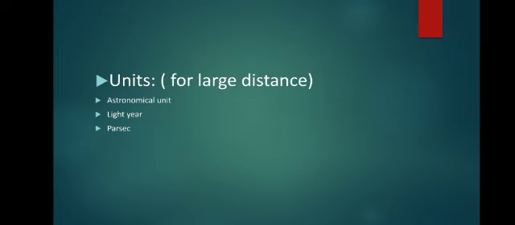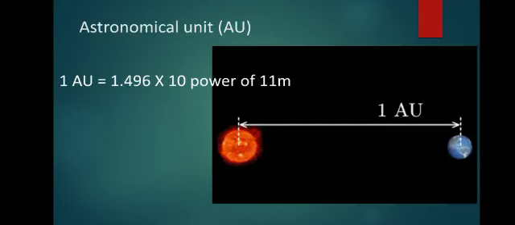For larger distances, the units are the astronomical unit, light year and parsec. You have studied all of these from 6th standard onwards, so let us recall them one more time. What is an astronomical unit? It is the distance between the center of the sun and the center of the earth. That is what we call an astronomical unit. One astronomical unit equals 1.496 into 10 power 11 meter.